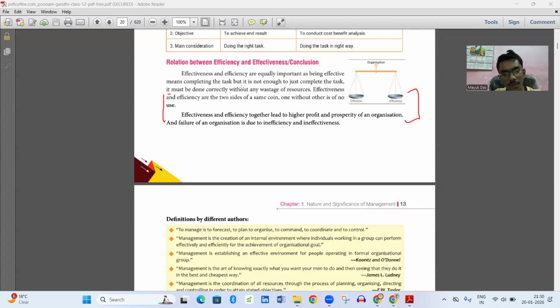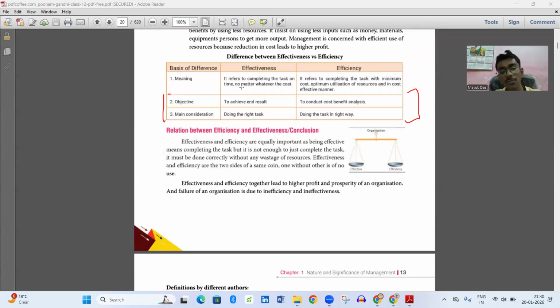Effectiveness, as I've said, refers to completing the task on time. That means if I finish a task in minimum time, irrespective of the cost, then it will be considered as effectiveness. And efficiency refers to completing the task with minimum cost and maximum utilization of resources, in a cost effective manner.